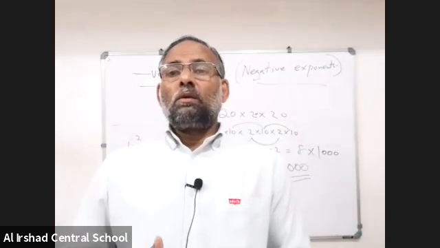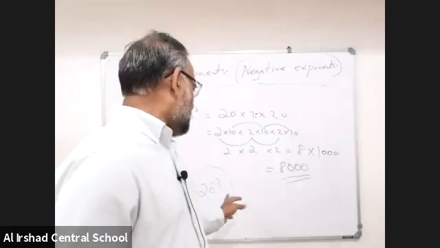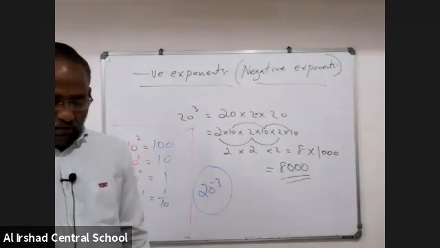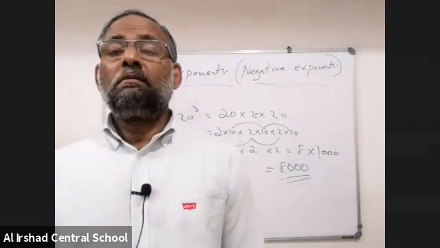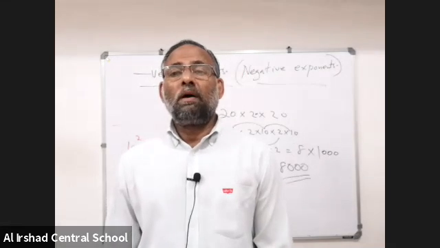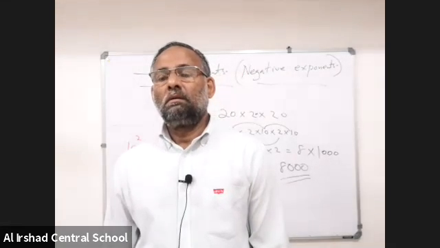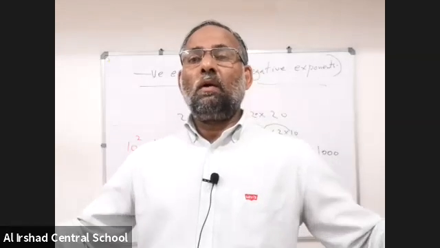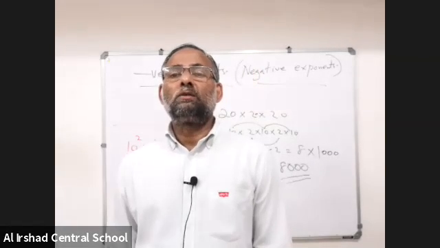You give me 20 rupees, I will give you 20 to the power of minus 3 rupees. Listen. You give me 10 rupees, I'll give you 10 to the power of minus 1 rupees. You give me 100 rupees, I will give you 100 to the power of minus 2 rupees.